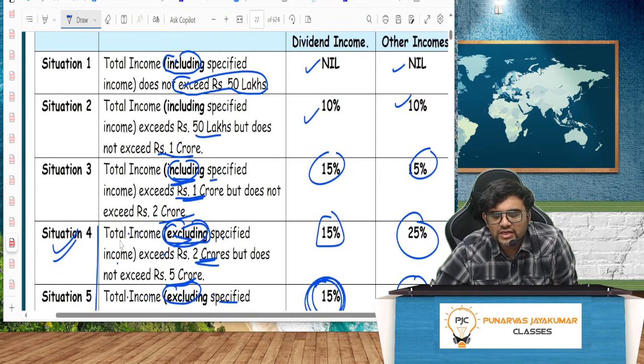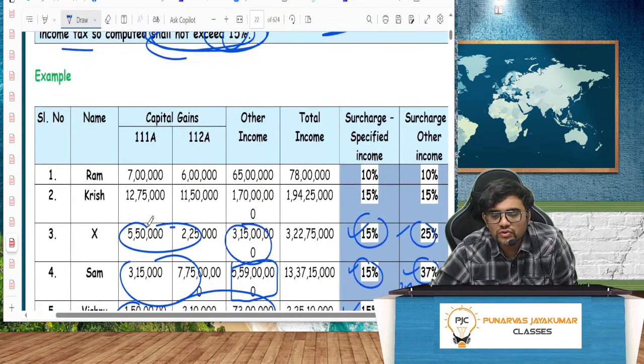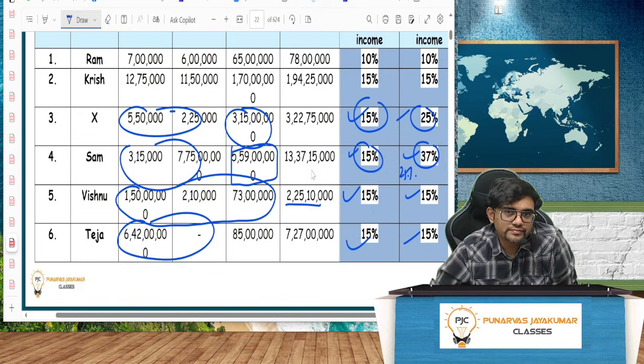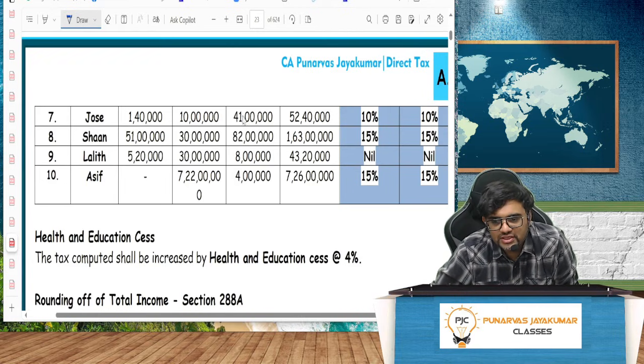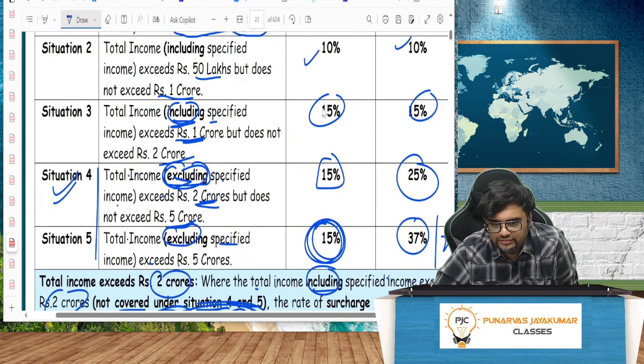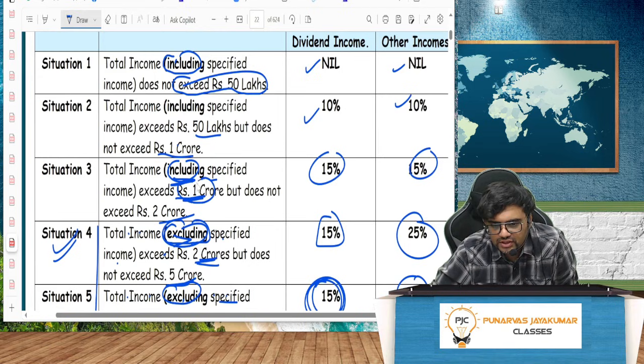But I will not take that. I should take all including. All including it's more than 2 crore. So it is 15%, 15%. Very simple. Next 7. Joe's. All put together is just more than 50 lakh, less than 1 crore. So 10%, 10%. Sean. All put together, it is more than 1 crore, 50 lakh, less than 2 crore. This one. More than 1 crore, does not exceed 2 crore. Situation number 3. More than 1 crore, does not exceed 2 crore. So what is it? 15%, 15%.